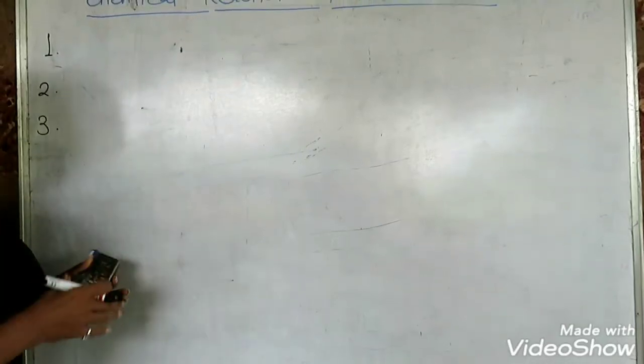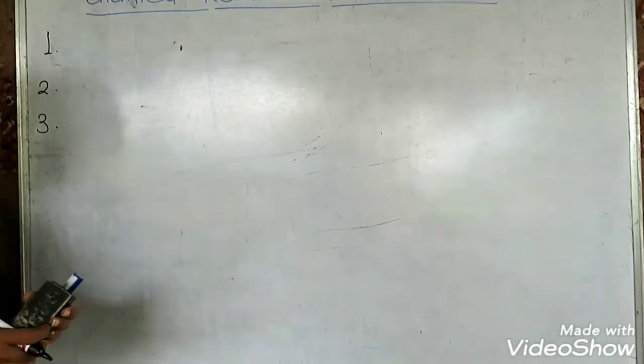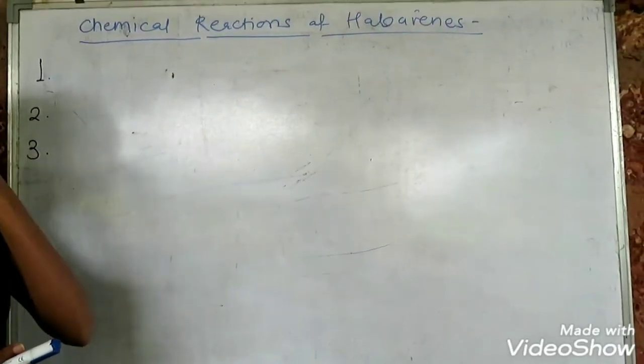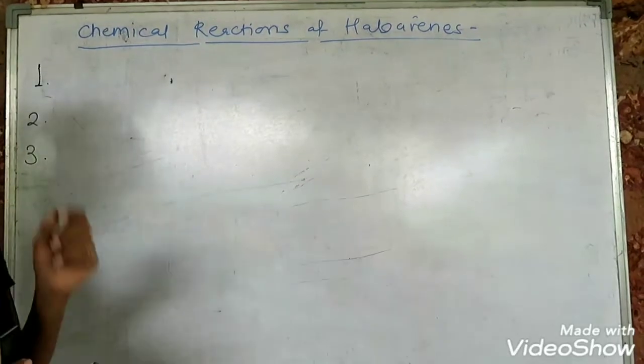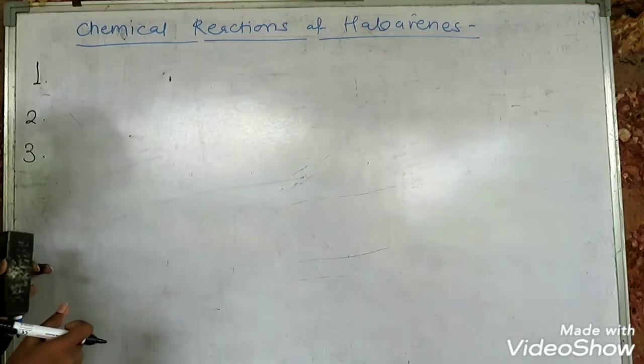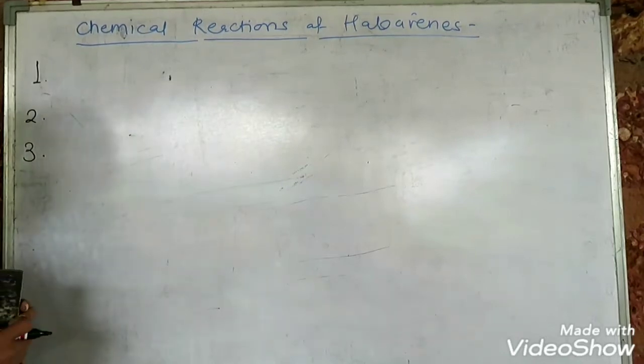The last point of this topic is reactions of haloarenes. Last time we have seen the chemical properties of haloalkanes or alkyl halides. Now we are going to discuss the chemical reactions of haloarenes. It shows three types of chemical reactions.